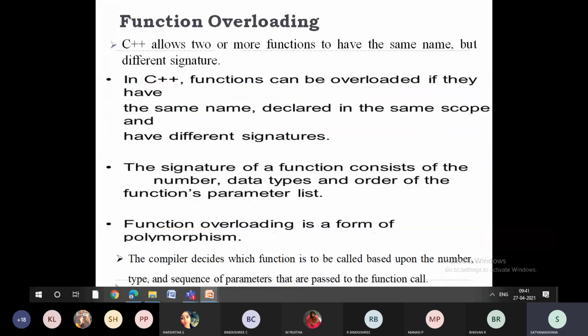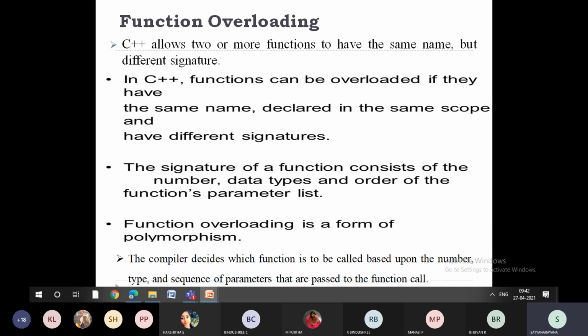Function overloading is nothing but when two or more functions have the same name but different signatures, different parameters, or whatever you call it. The name is the same. In C++, functions can be overloaded if they have the same name, are declared in the same scope, and have different signatures.